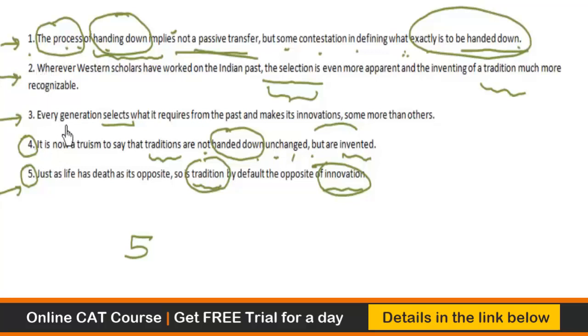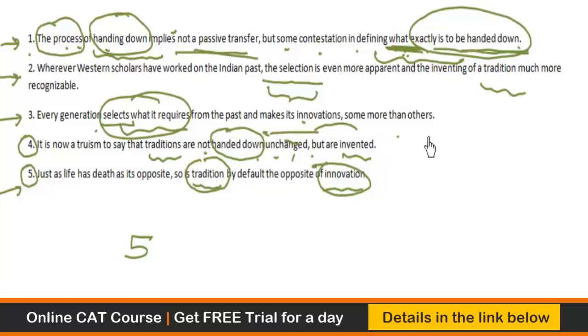And how does that happen? Every generation selects what it requires from the past and makes its innovation, some more than others. So, but some contestation in defining what exactly is to be handed down. What exactly is to be handed down? Every generation selects what it requires. So what exactly is to be handed down is done by selecting what is required from the past. Make some innovations.